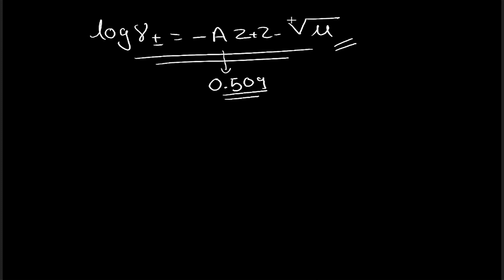And from this expression we could also say that the deviation from ideal behavior is governed by the ionic strength of the medium and the valencies of the ions of the electrolyte. So this is our final expression.